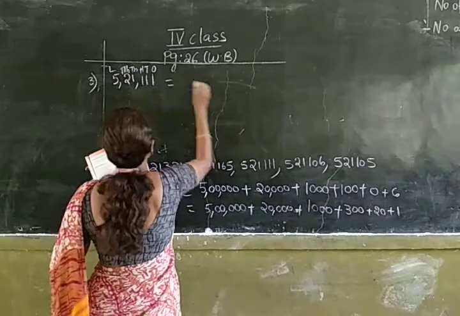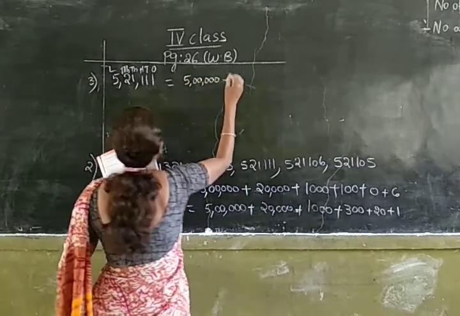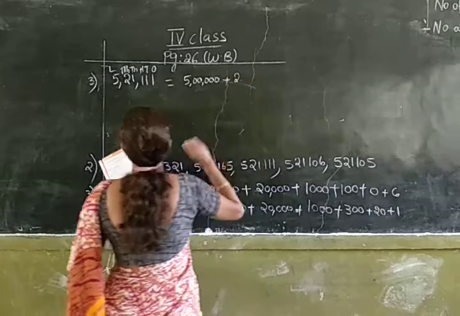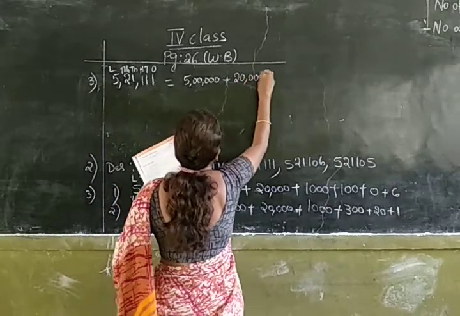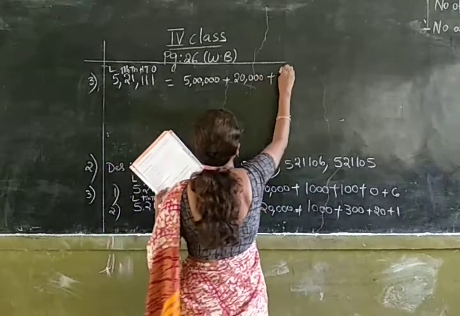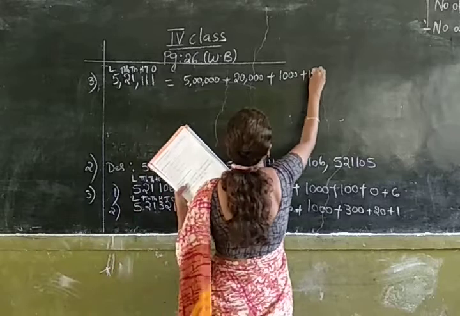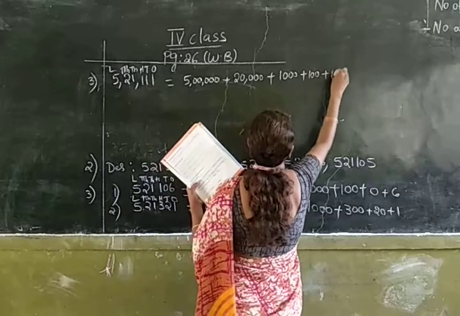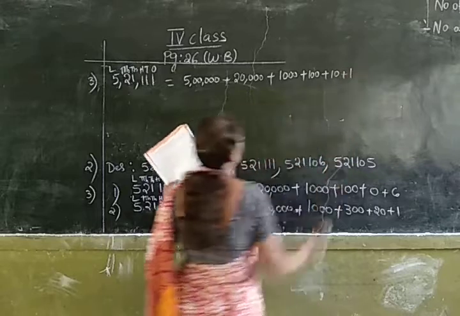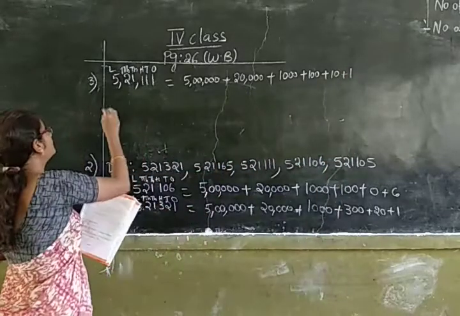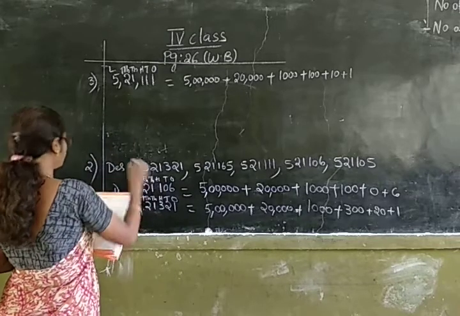So 5 is in lakhs place, its place value is 5 lakhs. 2 is in 10,000s place, its place value is 20,000. 1 is in thousands place, so its place value is 1,000. The next one is in hundreds place, so its place value is 100. The next one is in tens place, so its place value is 10. And the last one is in ones place, so its place value is 1.